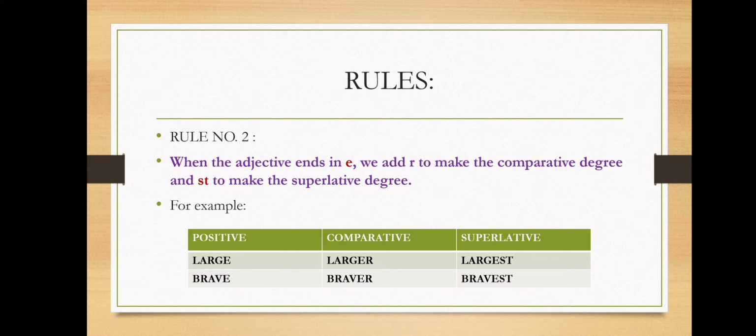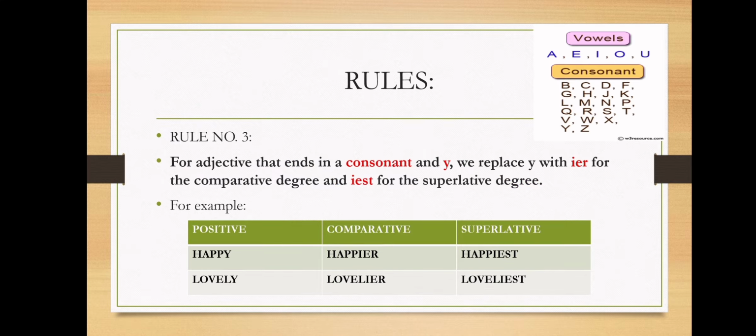Similarly, brave ends with an E. So we will add R to make comparative degree and ST to make the superlative degree. So brave, braver, bravest. I hope children this rule is clear now. Now let's see rule number 3. For adjectives that end in a consonant and Y, we replace Y with IER for the comparative degree and IEST for the superlative degree. Now let's see the example, happy.